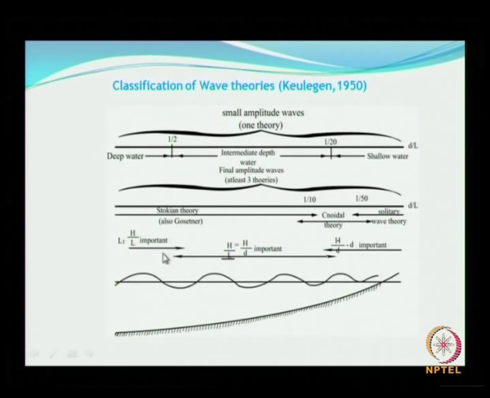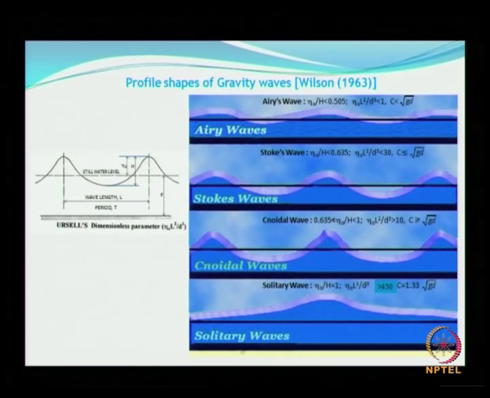So here h by L is important, L is also important, so h by d and h by L are important, and all these things play their important role in defining the wave characteristics.